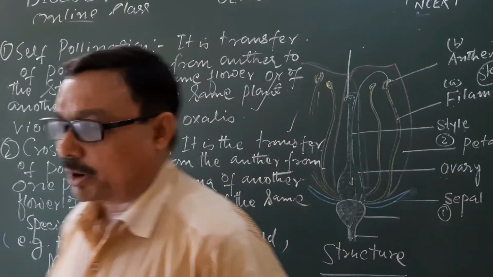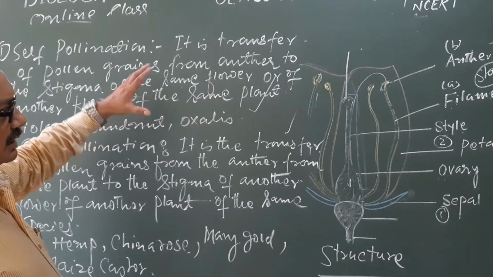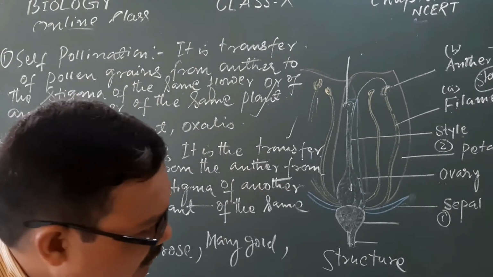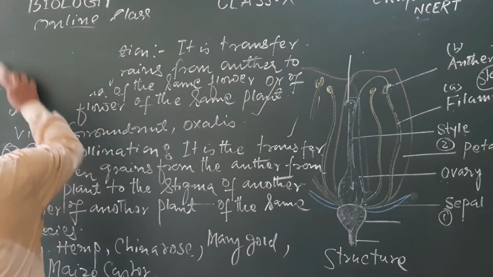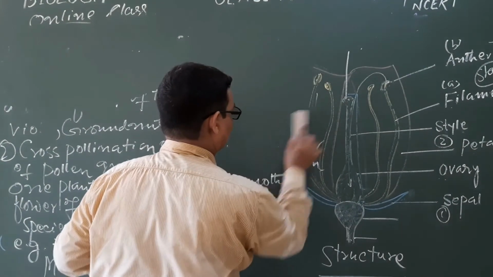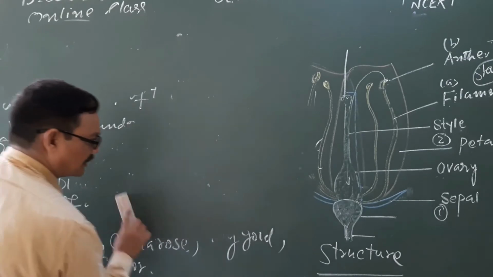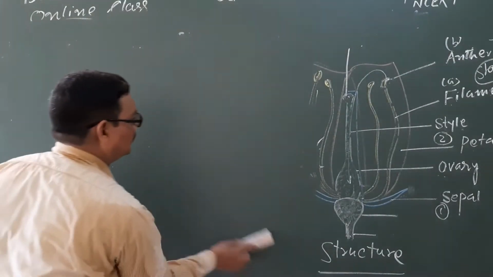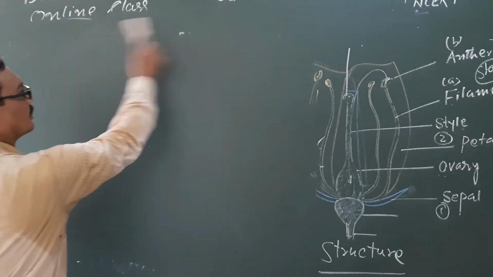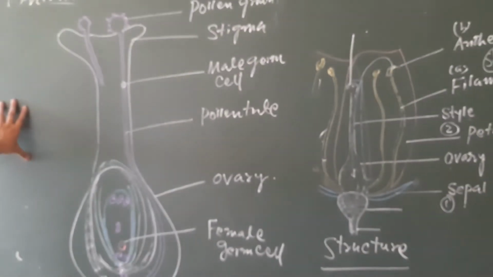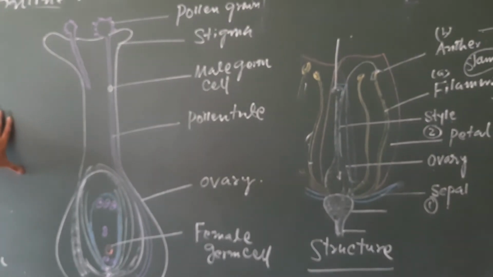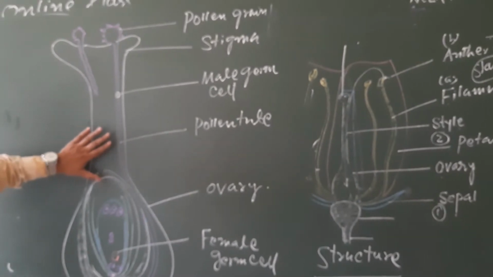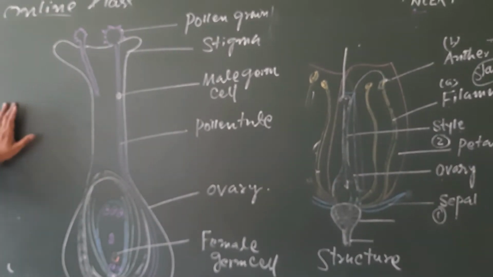Now let us come to know about the process of fertilization. After pollination there will be the process of fertilization. It is very interesting to know how fertilization occurs in the case of the angiospermic plant. Here is the process of fertilization in the flowering plant. A diagram is required here to show the process.